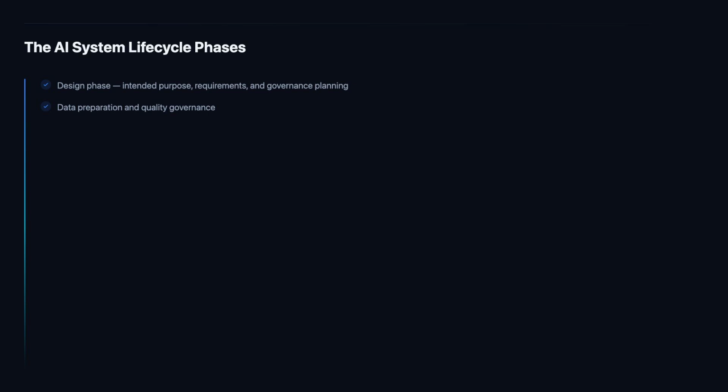At the data preparation phase, we establish controls over how data is sourced, assessed for quality, cleaned, and made ready for training. This includes documenting the provenance of all datasets, validating accuracy and completeness, identifying and mitigating bias in the training population, and ensuring that any personal data is handled in accordance with applicable privacy requirements. These controls create the documented evidence needed for audit and certification.